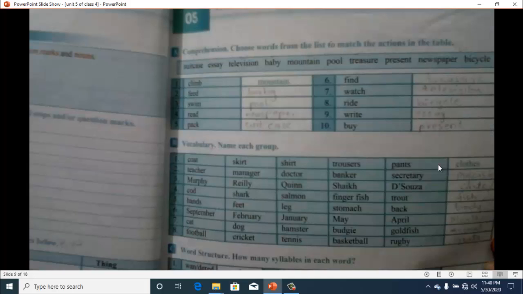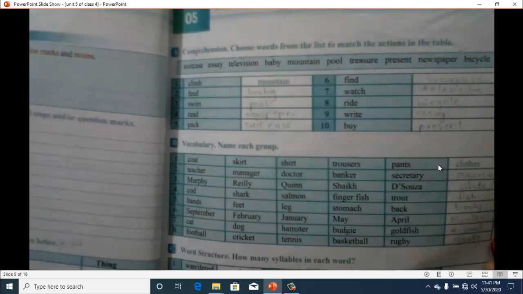Exercise A, comprehension, page number 27. Choose words from the list to match the actions in the table. So you have to just match the actions in the table with the words in the blocks. Like climb, so you climb a mountain. Then feed, baby. Swim, swim matches with the pool, and so on.